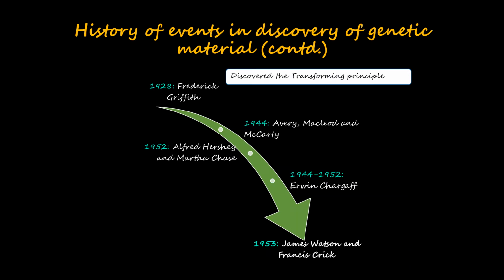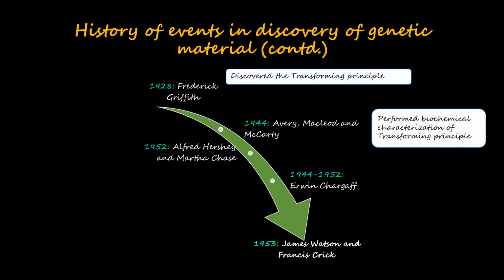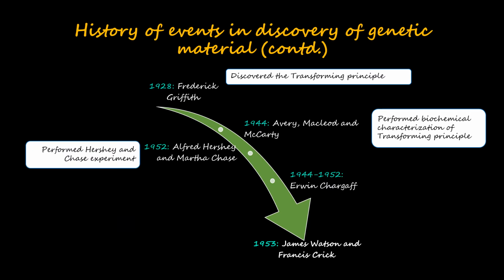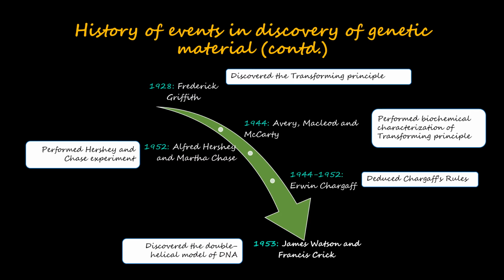In 1928, Frederick Griffith discovered the transforming principle. In 1944, Avery, MacLeod, and McCarty performed biochemical characterization of the transforming principle. In 1952, Alfred Hershey and Martha Chase performed the Hershey and Chase experiment. From 1944 to 1952, Erwin Chargaff deduced Chargaff's rules, and in 1953, James Watson and Francis Crick discovered the double helical model of DNA.